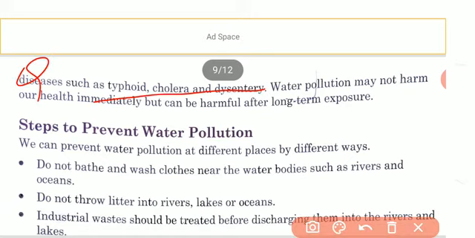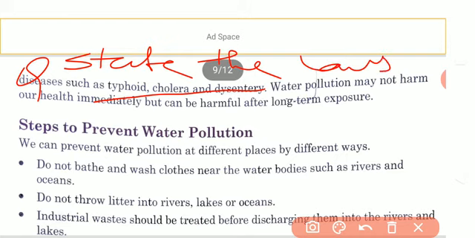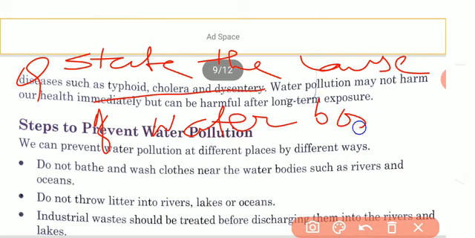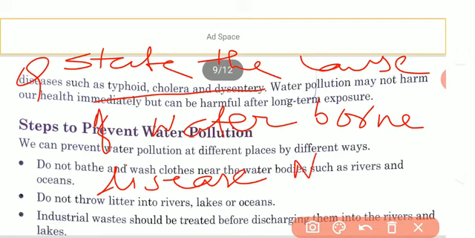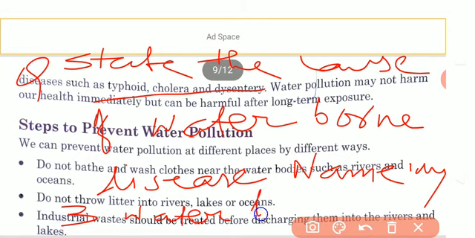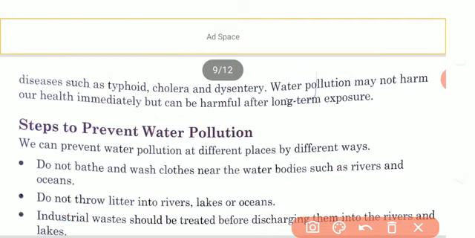So here comes the question: state the cause of waterborne disease. Name any three waterborne diseases. Okay, now, our health problem.